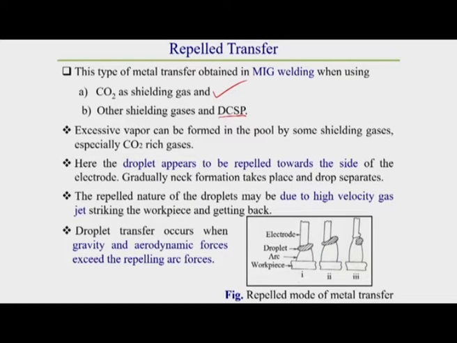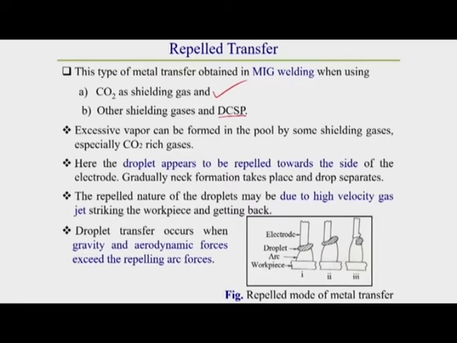Excessive vapor can be formed in the pool by some shielding gases, especially CO2 rich gases. This excessive vapor provides a repulsive force over the surface of the molten droplet, which prevents the molten droplet from dropping down to the molten pool. It acts against the gravitational force. How is it generated?